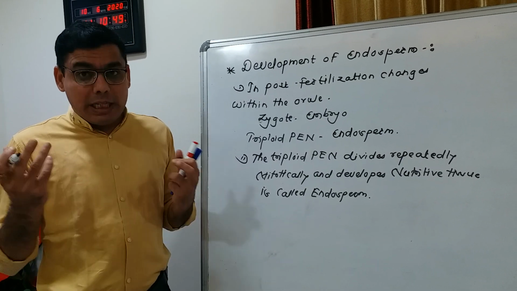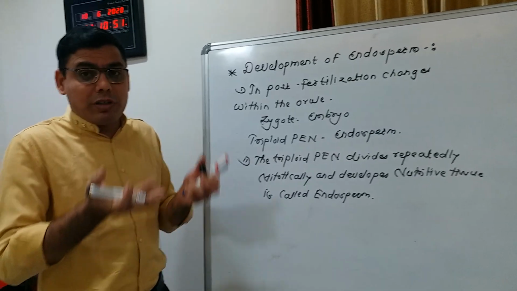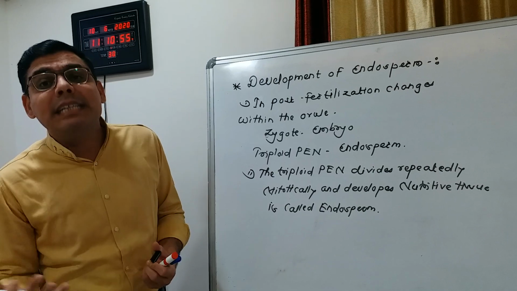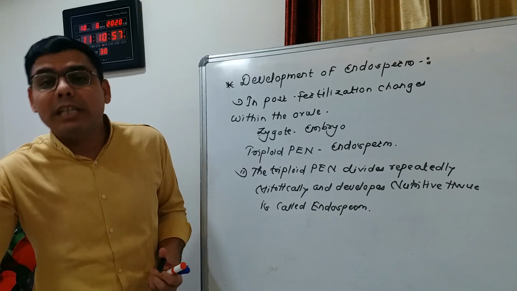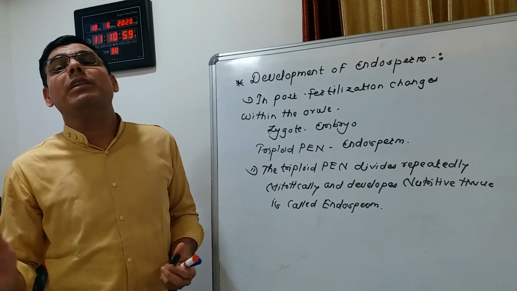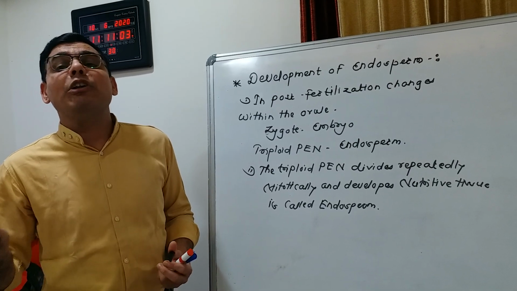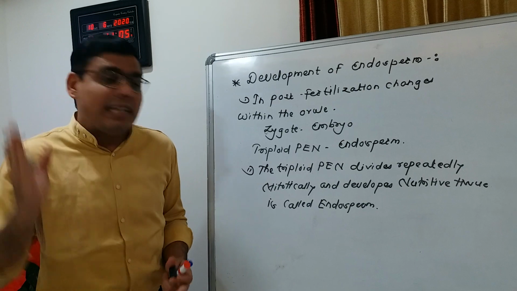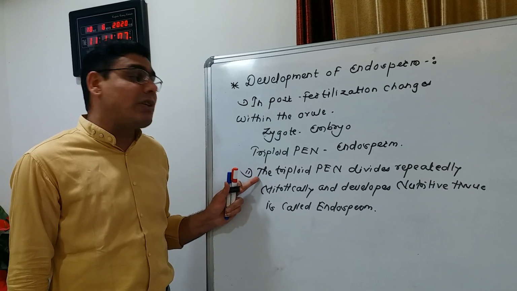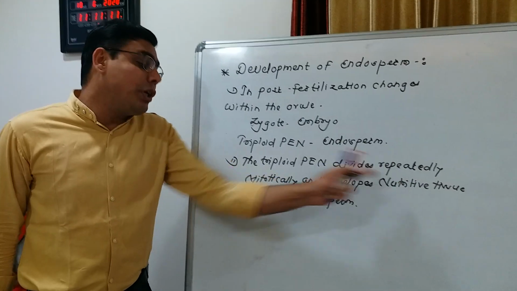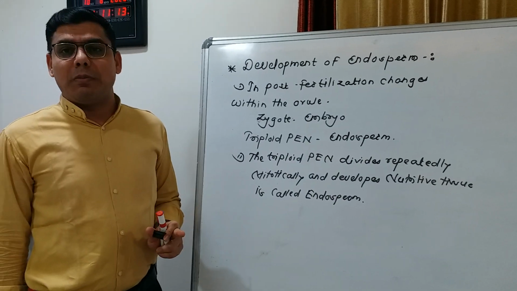In double fertilization we have studied first fertilization and second fertilization. In second fertilization, the diploid secondary nucleus fuses with one male gamete and forms the triploid primary endospermic nucleus. This nucleus divides repeatedly and mitotically, so it develops a nutritive tissue that is called endosperm.